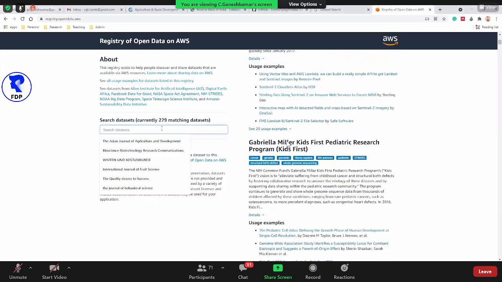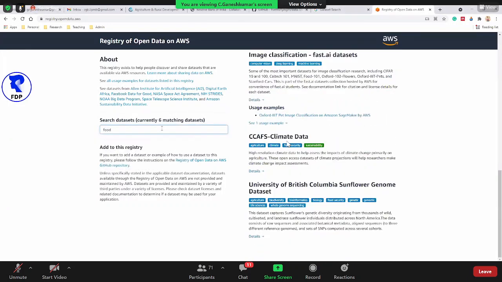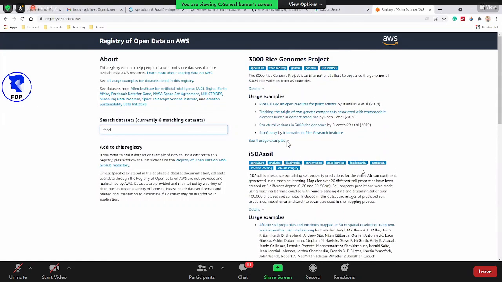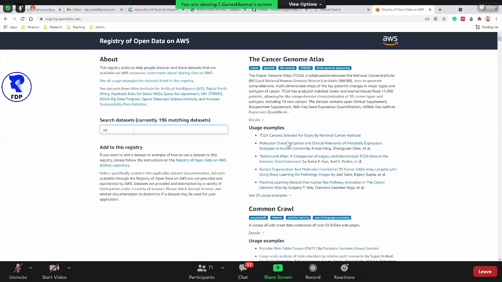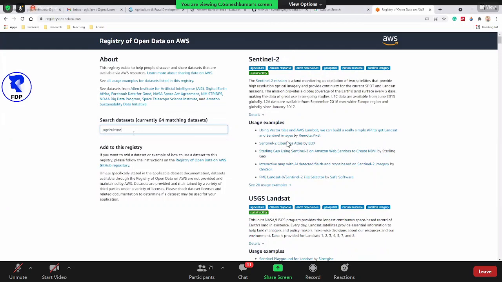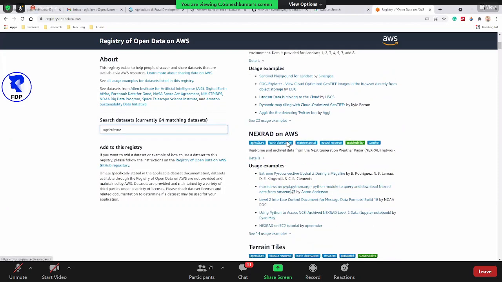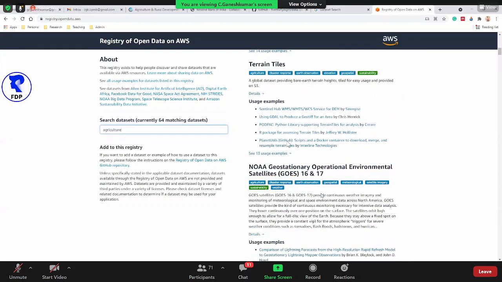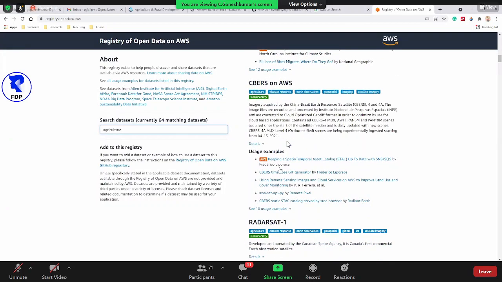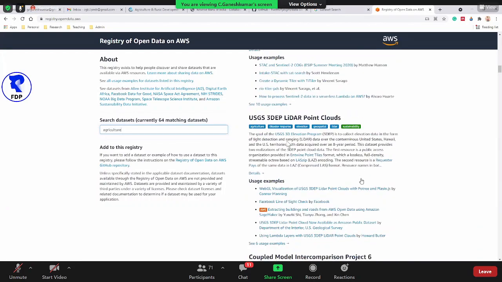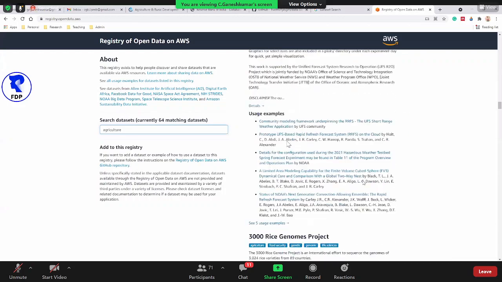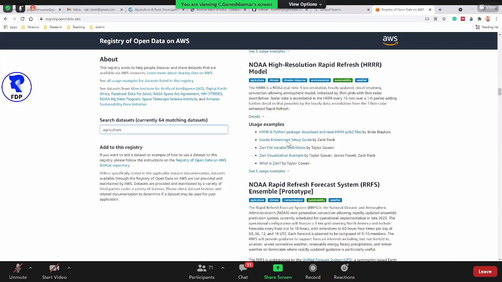Okay, so maybe we can relate it to food. We'll check it. Food related, 6 rice genomic project. Okay, something is there. Let's see agriculture. 64 matches are there. Here, these are the data. Okay, so you can register and you can download all the things. Okay, environment. So description you can find. Okay, satellite images, the big data you can get from this Amazon web server. Okay, so this is the source, and then finally YouTube. Okay, we discuss YouTube. Okay.